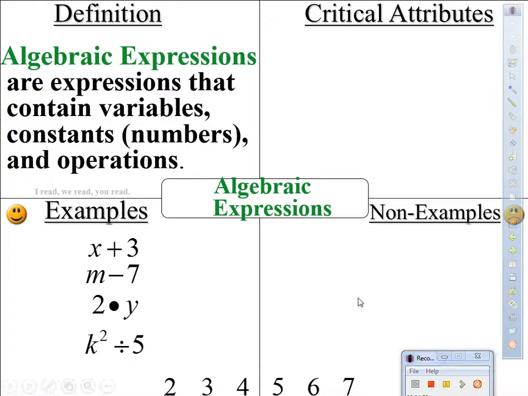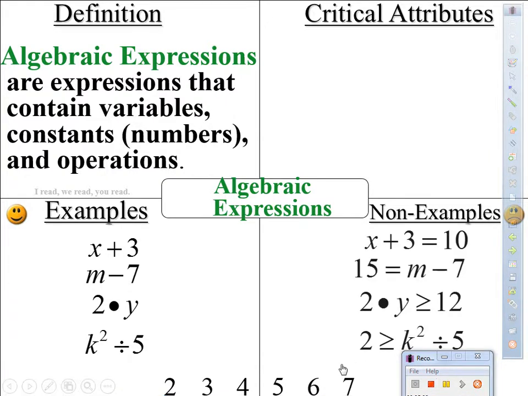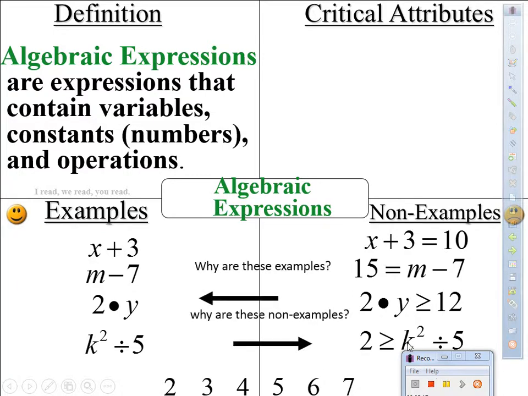So look at these, non-examples. As you're copying them down, think about it. Why are those non-examples? If these are examples of algebraic expressions, why do you think these are not? Think about it. All right, talk it over with your neighbor, see what they say. Go. All right, I heard you say because these have equal signs and inequality symbols. Is that correct?